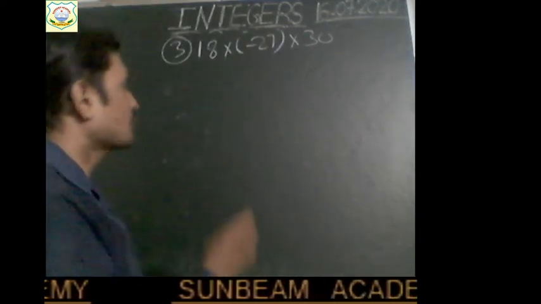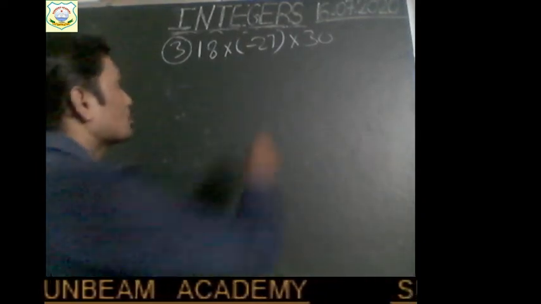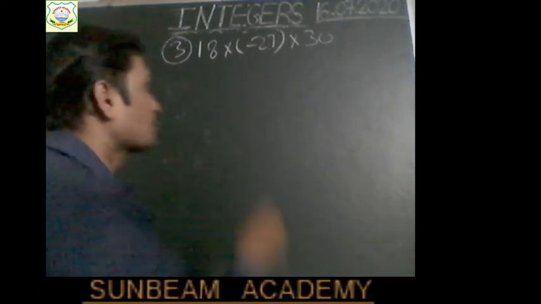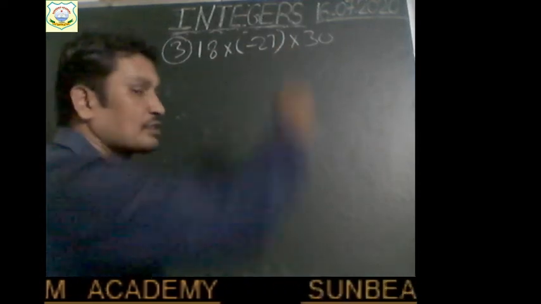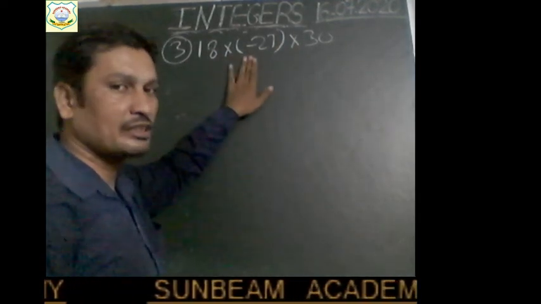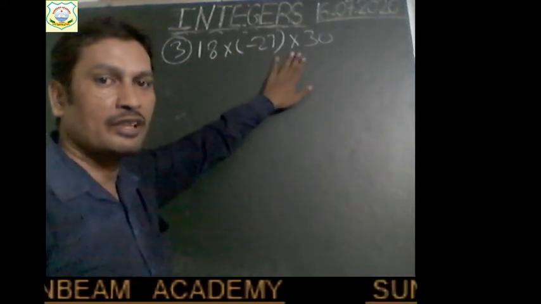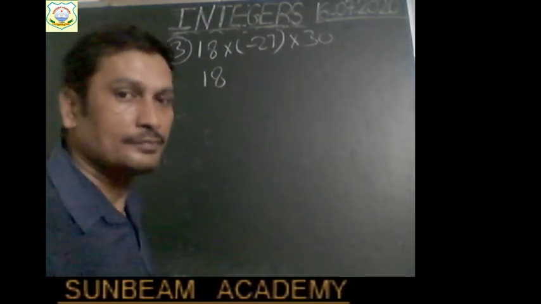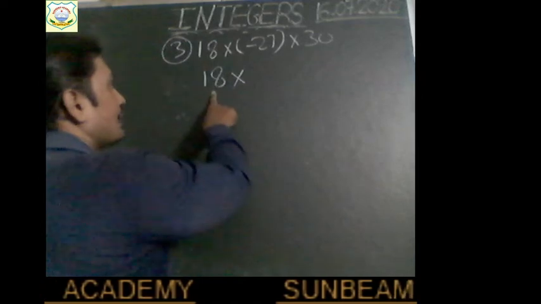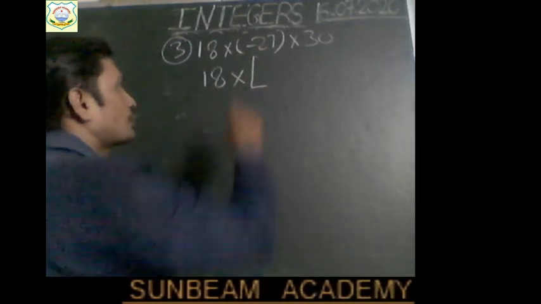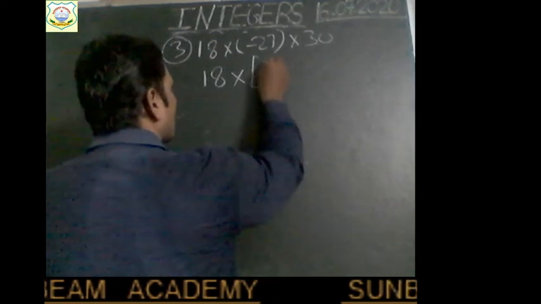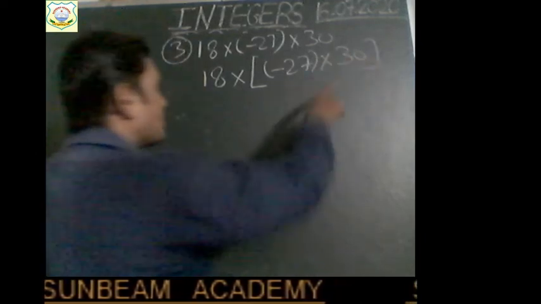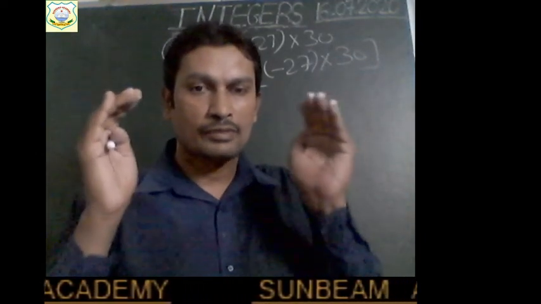So see which numbers can be multiplied easily, right? Here I think the second and third integers can be multiplied easily, okay. So firstly I will multiply minus 27 with 30. In place of multiplying 18 with minus 27, I will multiply minus 27 with 30 at first. So I will make a group of the second and third integer, right? The first integer will be written as it is outside, and I make a group of the second and third. So take them together in one bracket. Okay, I have made a group by taking them together in the same bracket.